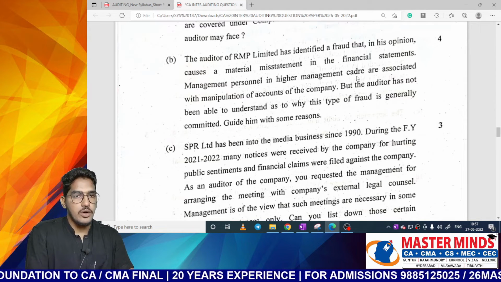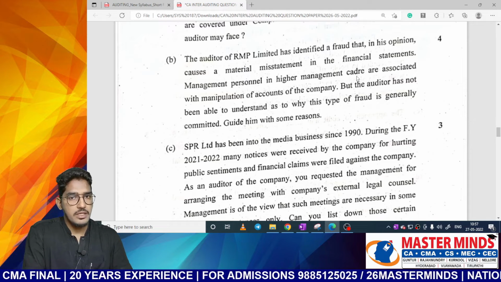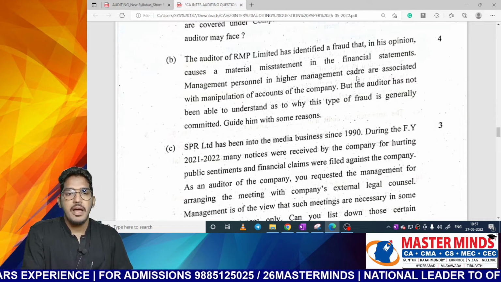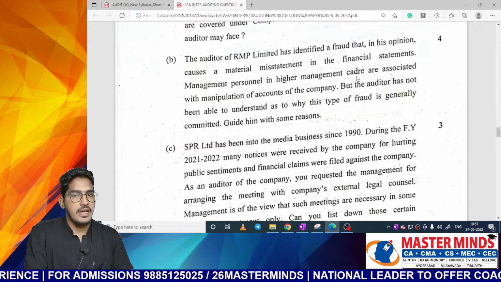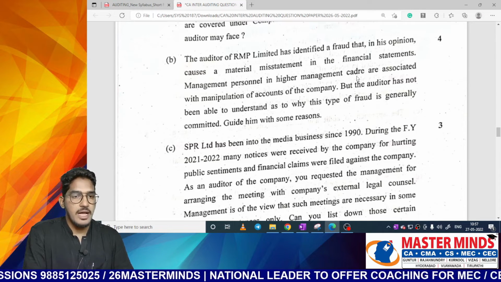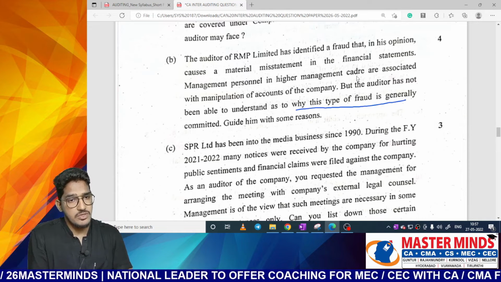The auditor of RMP Limited has identified a fraud that in his opinion causes a material misstatement in the financial statements. Management personnel in higher management cadre are associated with manipulation of accounts of the company, but the auditor has not been able to understand as to why this type of fraud is generally committed.